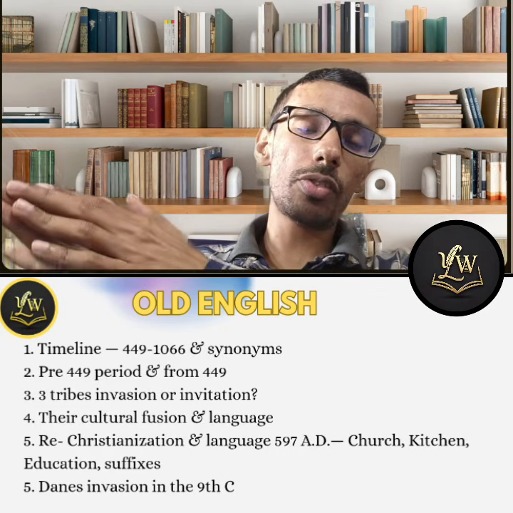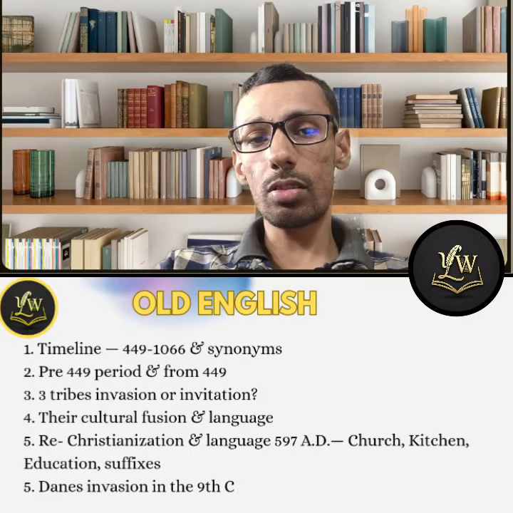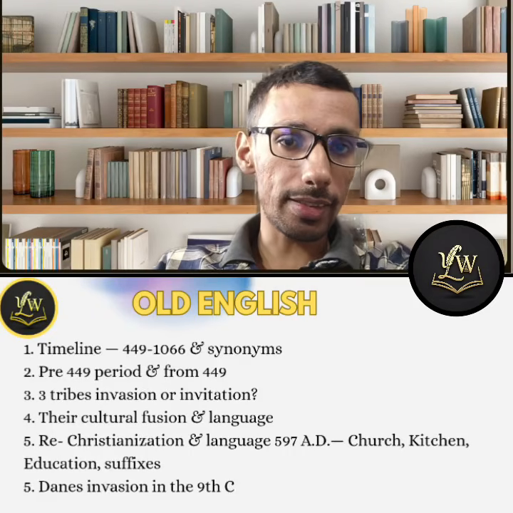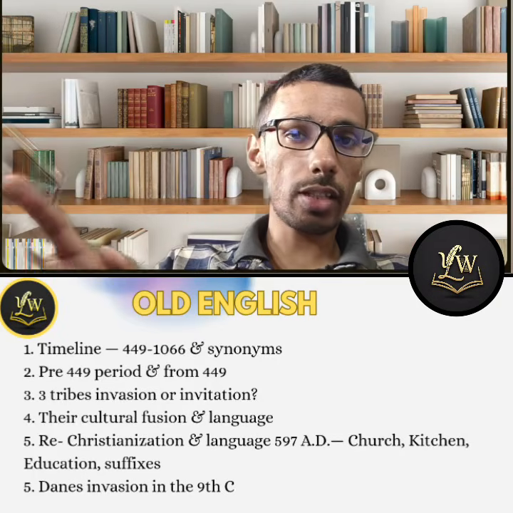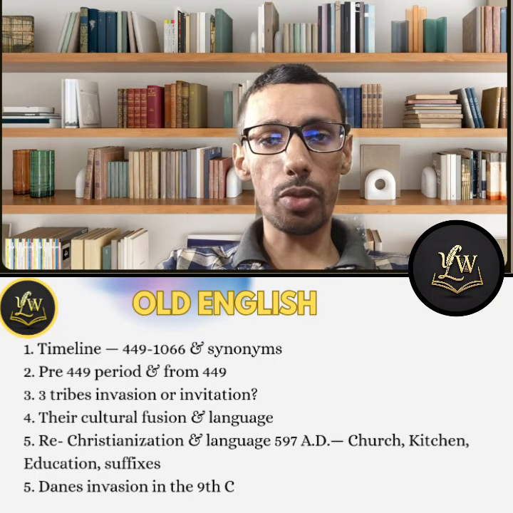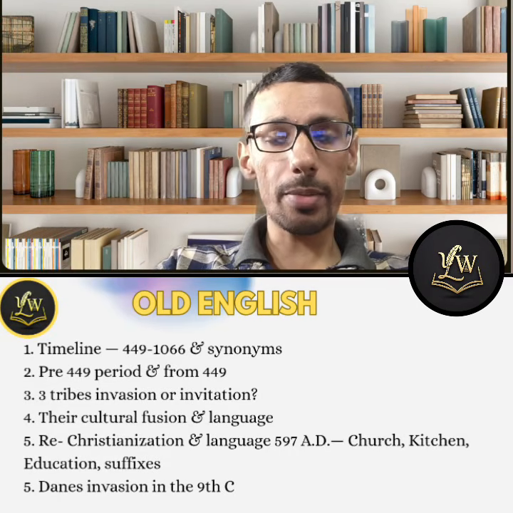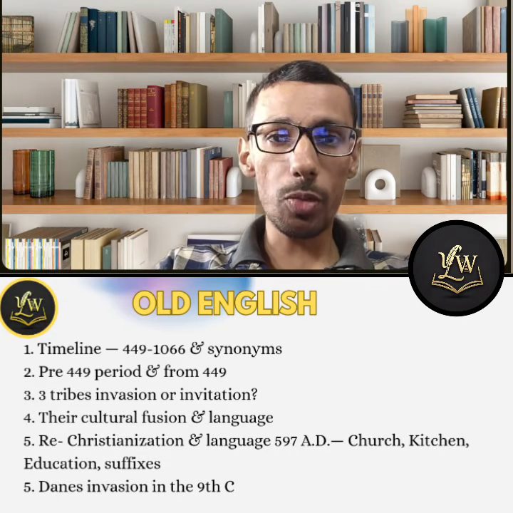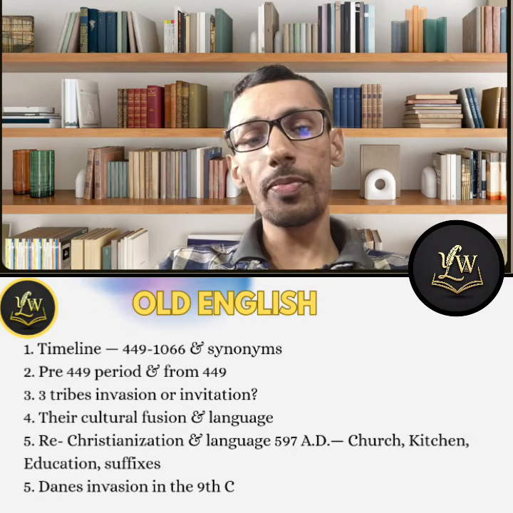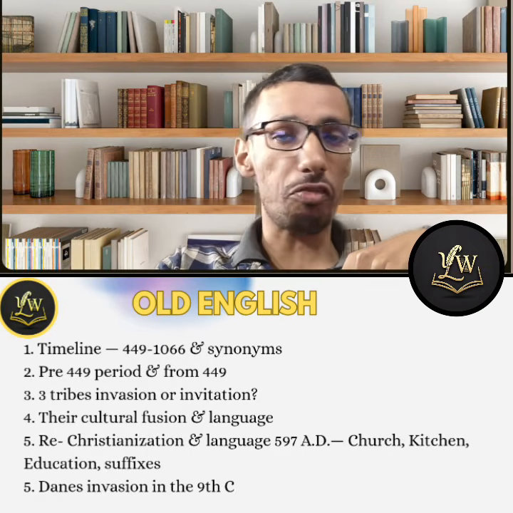But if you go for another history by Gildas, the historian, he says that no, they were invited to England. Romans were first there, they conquered England, and when the Romans were gone because of the invasion in their own country, they needed to protect their own country, isn't it true? So the Anglo-Saxons and Jutes were invited by the people of England, they came to England, and they protected England. So we have these two historical accounts related to the Anglo-Saxons and Jutes. These three tribes come from the Germanic tribes, specifically Vikings.